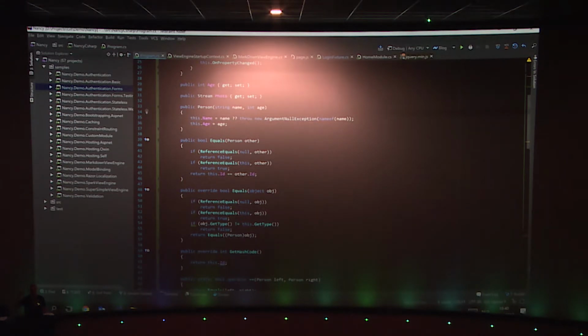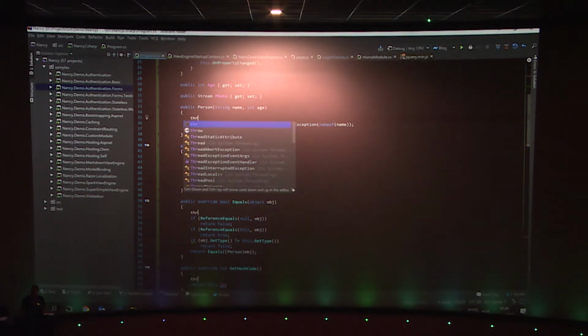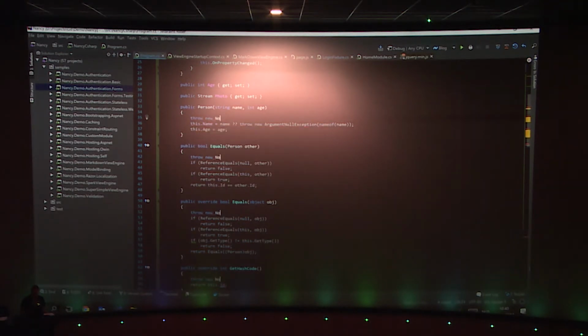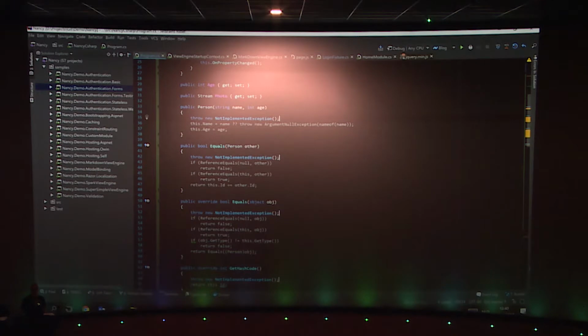And as you can see, we now have multiple cursors blinking. I can press enter, and you will see the enter on all the different cursors. And I can just say, okay, throw new NotImplementedException. I even get code completion on one of my cursors. I complete, and I get a NotImplementedException everywhere in this class, which is, again, kind of nice.